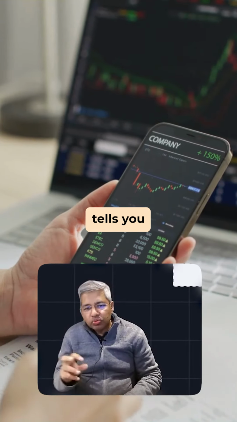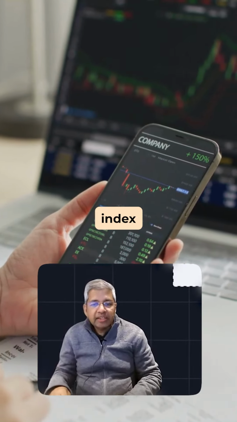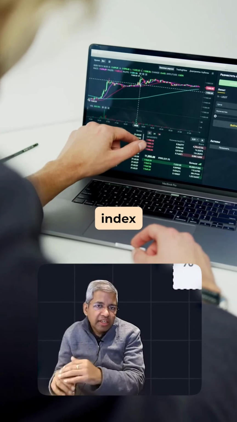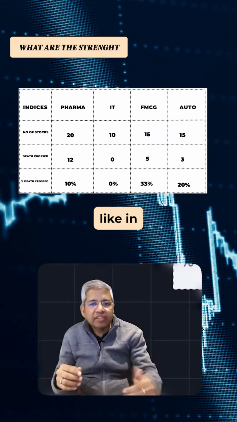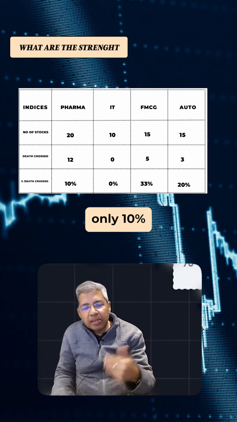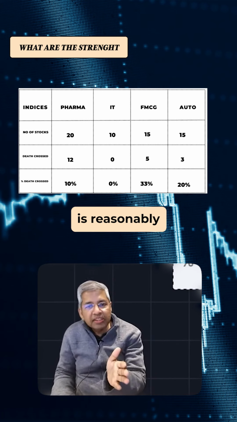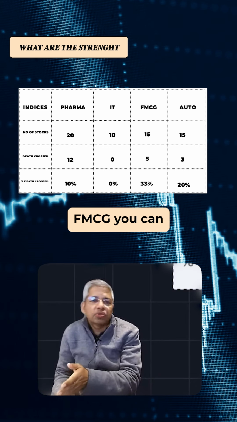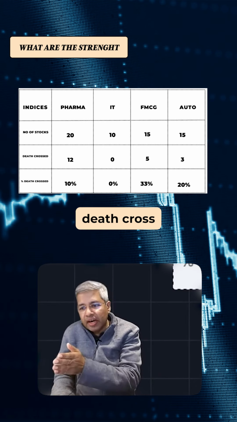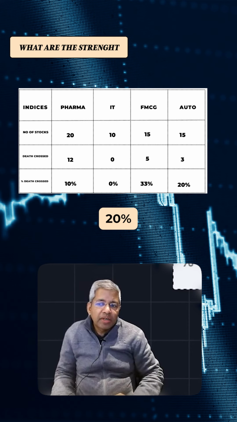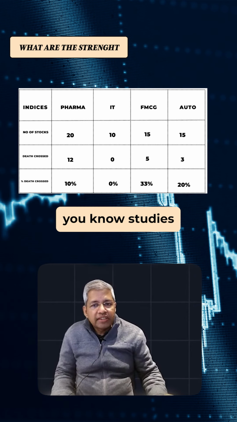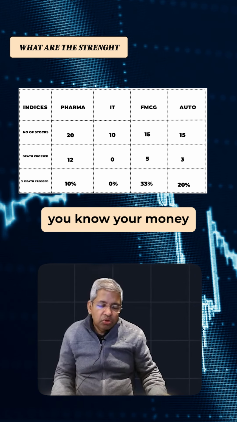So this tells you relatively where each index stands and what kind of pain there is in each of the indices. And within the sectors, you can see in pharma, of the 20 stocks, only 10% are in death cross. So pharma is reasonably strong. IT, no stock is in death cross, very, very strong. But FMCG, you can see 33% of stocks are in death cross, and autos are somewhere in the middle at around 20%. So here again, you can see some comparative studies that can be done on where your money should be going.